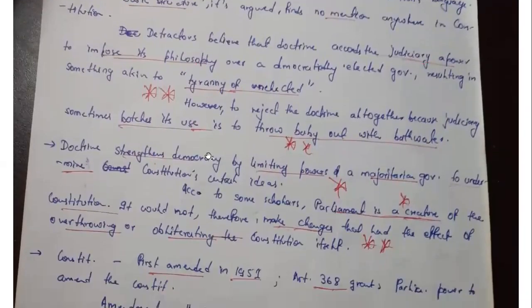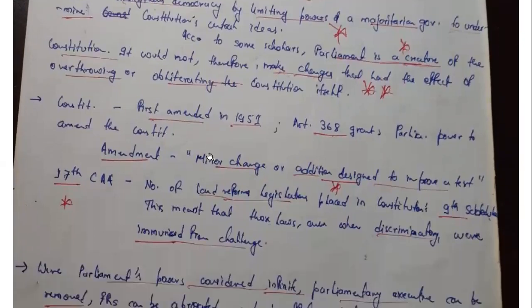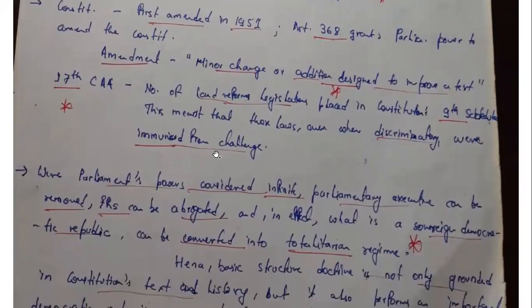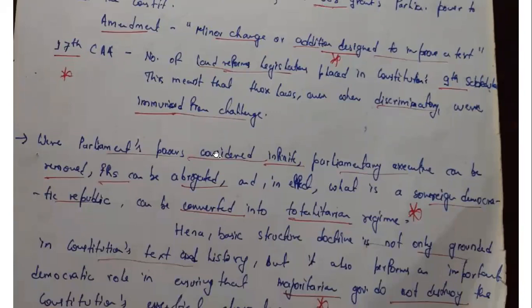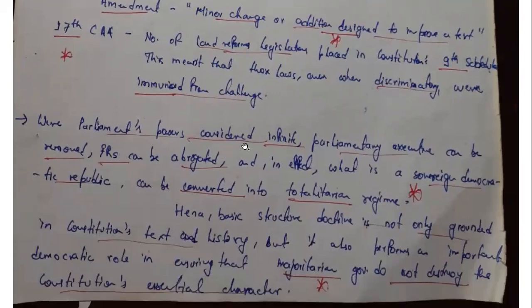The basic meaning of this article was that you need it. Although it was not there, and you can say there is a tyranny of the unelected, what happens is, if the power of Parliament is not kept in check, and if we don't say that Article 368 is limited, then the power of Parliament will become infinite, and they can do anything and everything. They can abrogate or minimize your fundamental rights, etc. So that's why you need the basic structure to keep a majoritarian government in check.